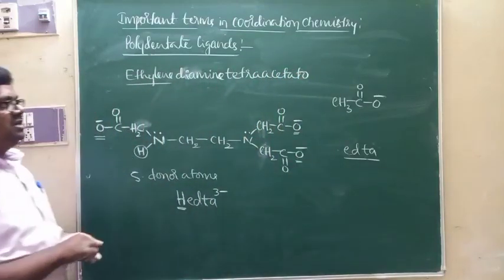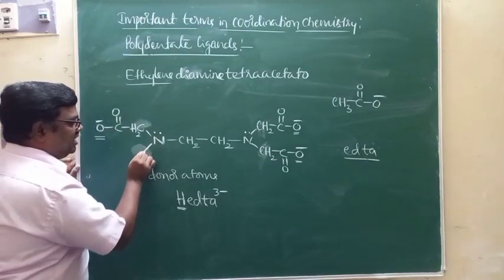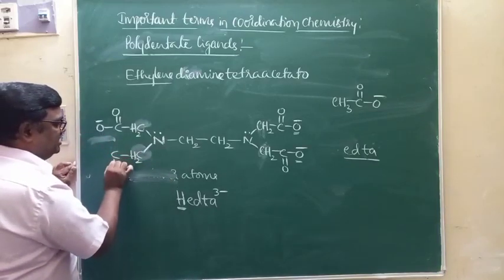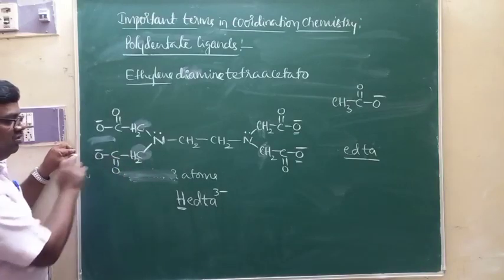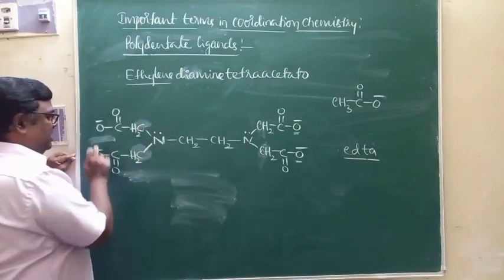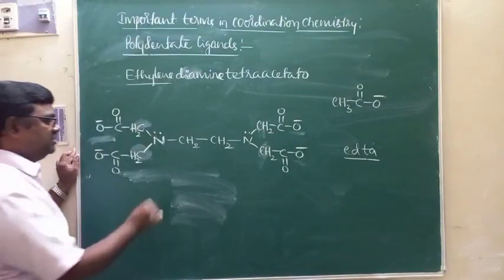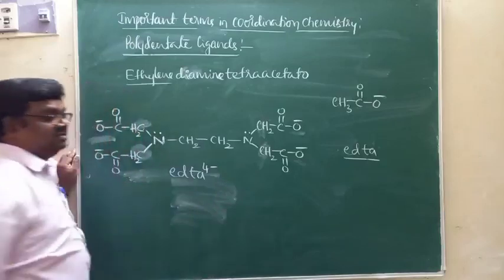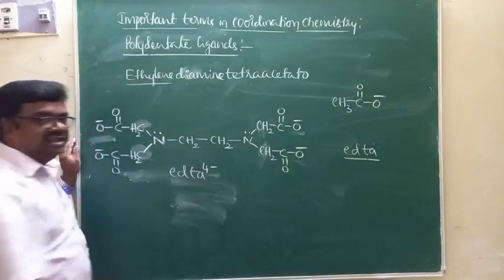The hydrogen can also be replaced by one more acetate group, CH2 C double bond O minus. Just observe now, 2 nitrogen atoms and 4 oxygen atoms carrying negative charge. They are donor atoms. Then it is EDTA 4 minus.